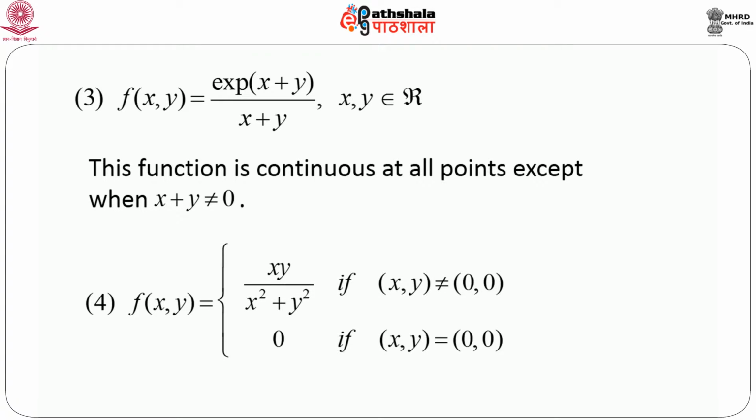Now, x plus y equals 0, we can think that this is the equation of a straight line. So, this function is not continuous at all points on this straight line. That means basically there exists a line on which this function is not continuous. So this is very interesting, that means a function can be discontinuous on a curve. In general, we can show that there may exist another function which is not continuous at a particular curve, not